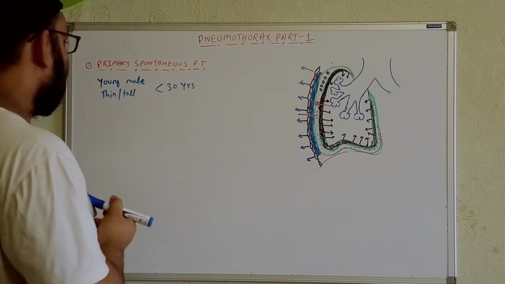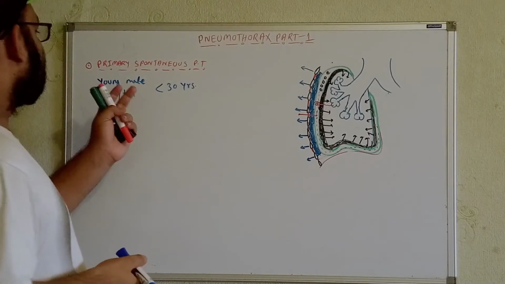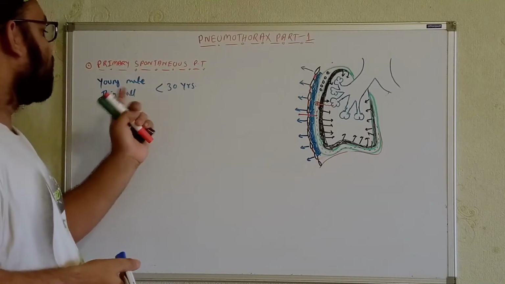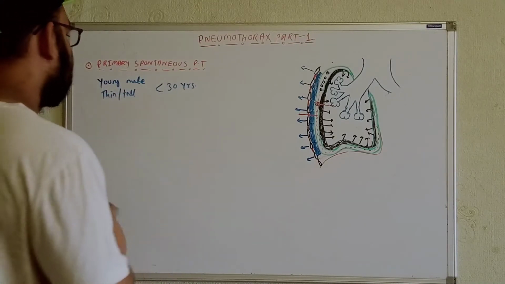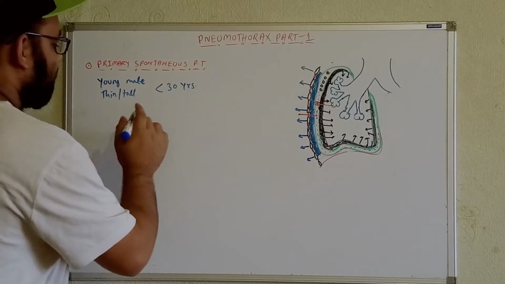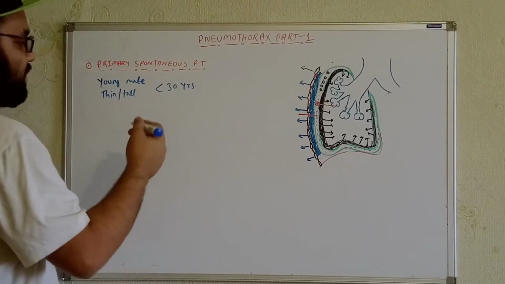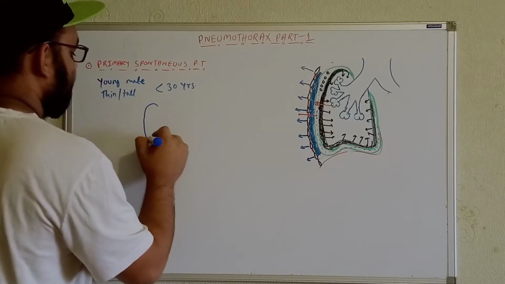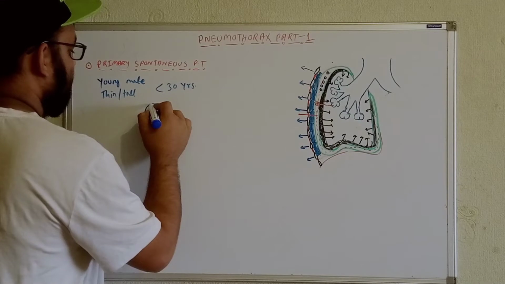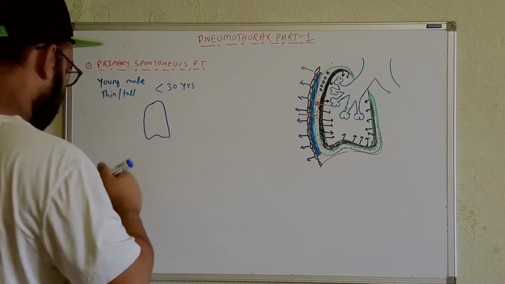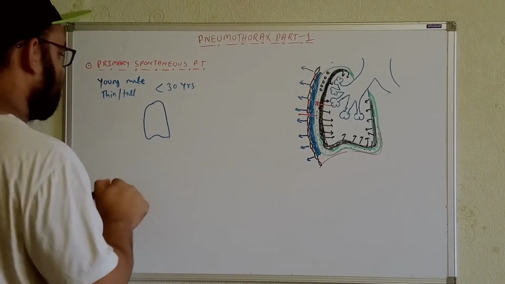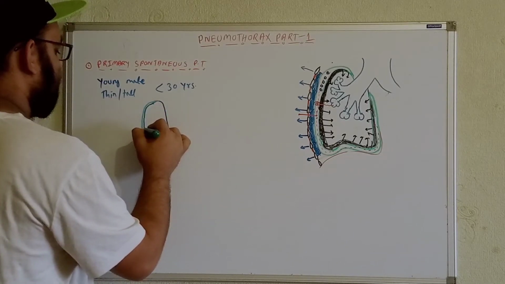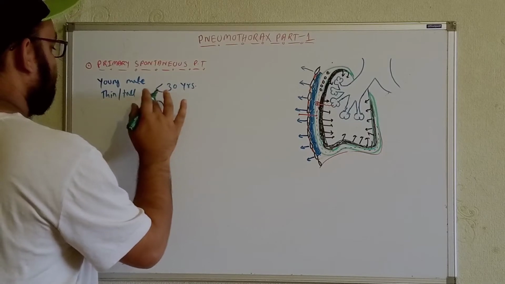Now, in this case we can see the development of certain types of blebs. I will just draw it now, then it will be clear for you what blebs are. See, on the lungs, sometimes we can see the development of blebs or air containing bubbles. Let's draw it over here. Then, for example, these are the pleural layers. I'll draw it for you more clearly.